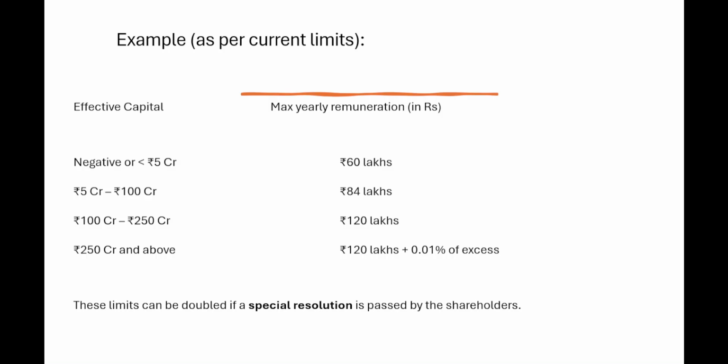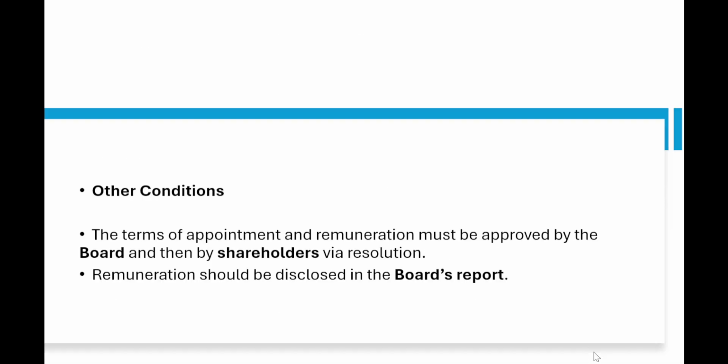So these are the current limits: effective capital below 5 crores, 60 lakhs; 5 crores to 100 crores, 84 lakhs; 100 crores to 250 crores, 120 lakhs. And if the amount exceeds 250 crores, then in that case what will happen? 120 lakhs plus 0.01% of the excess. These limits can be doubled if a special resolution is passed by the shareholders.